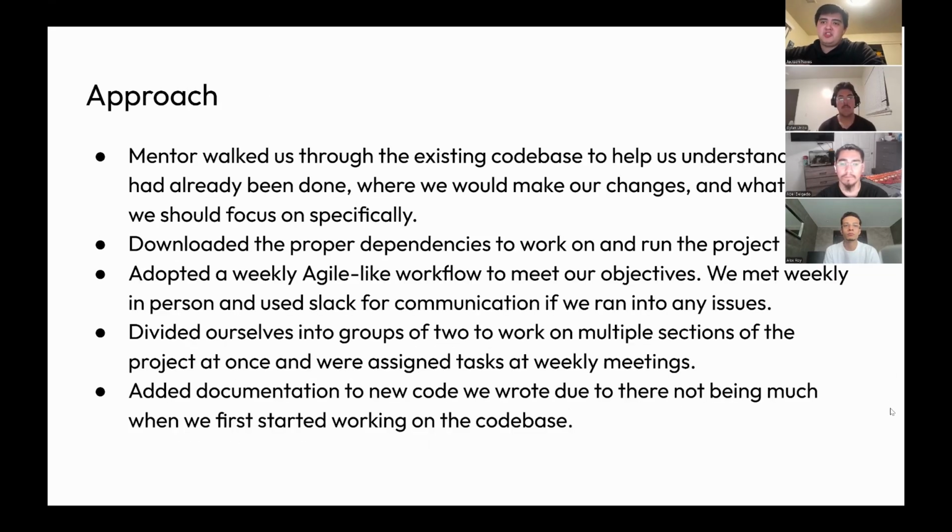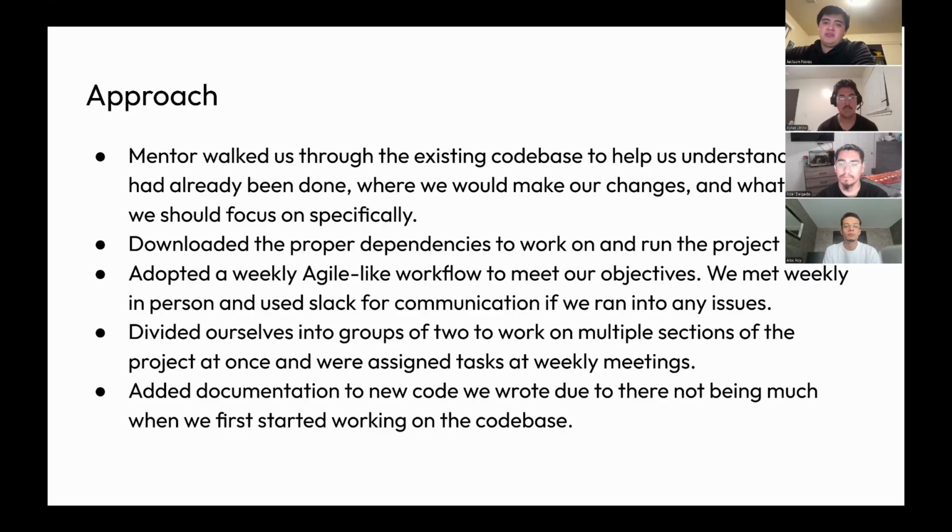So for our approach, for about the first 2 weeks, our mentor walked us through the existing code base to help us understand what had already been done, where we would make our changes, and what areas we needed to focus on specifically. And we also downloaded the proper dependencies to work on and run the project locally during that time, like Physical, Yarn, Nest.js, and things like that.